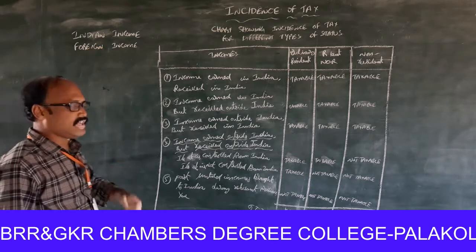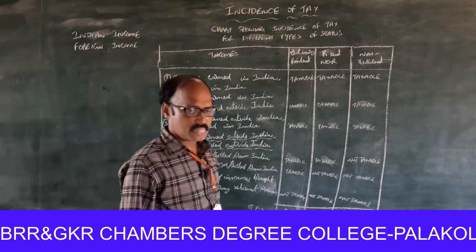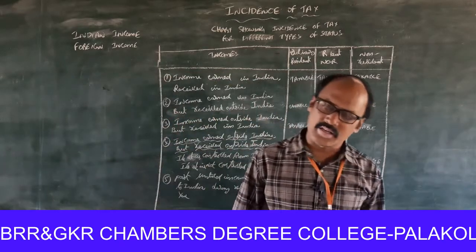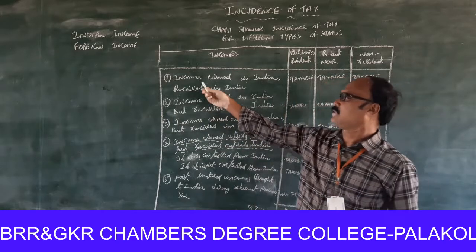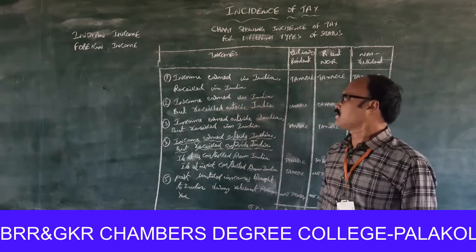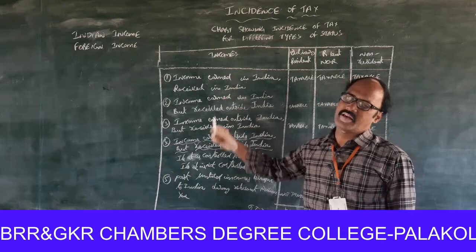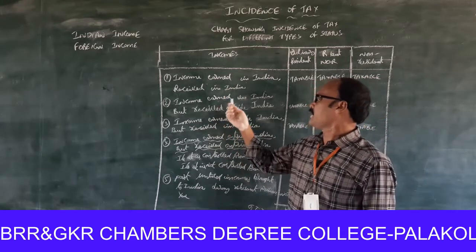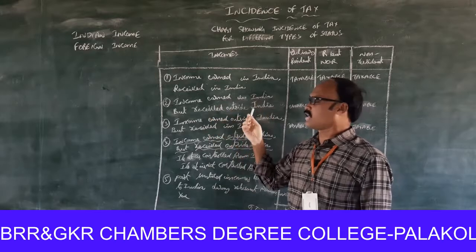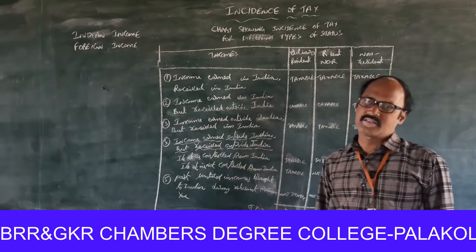First one is Indian income. What is meant by Indian income? Income earned in India and received in India is treated as Indian income. Income earned in India but received outside India is Indian income.